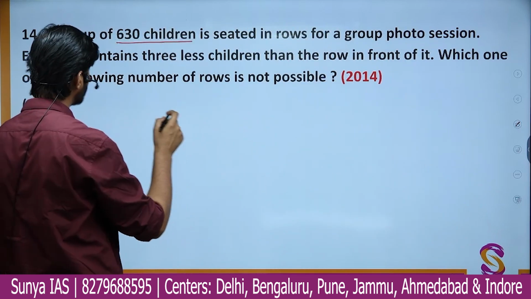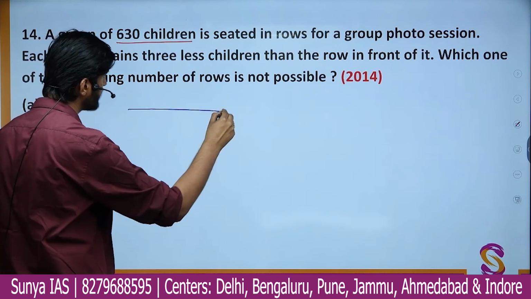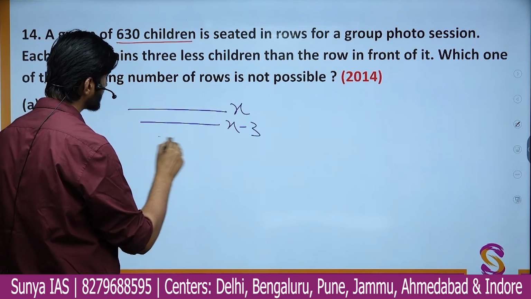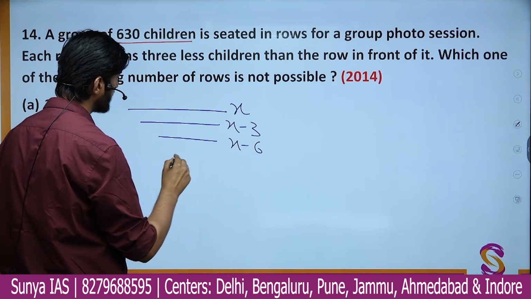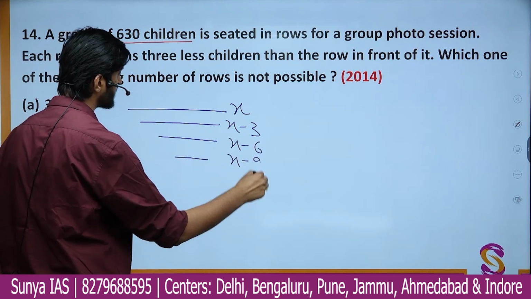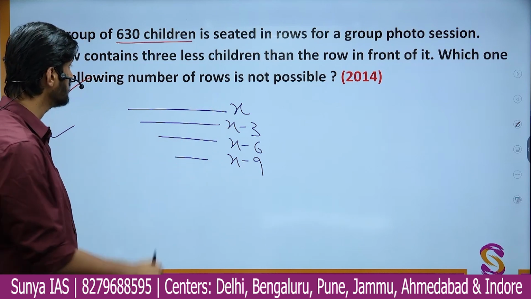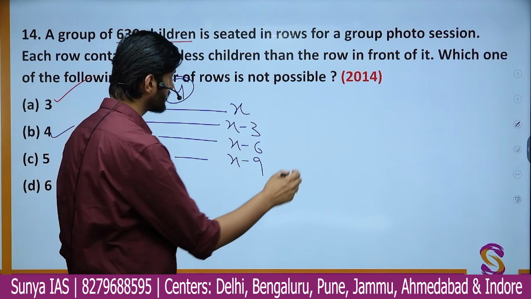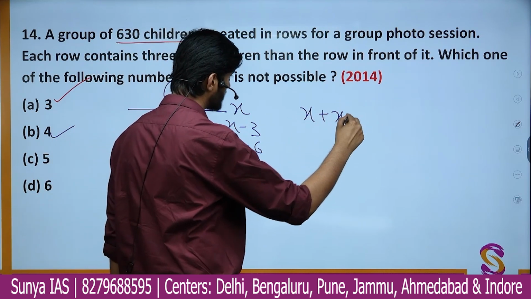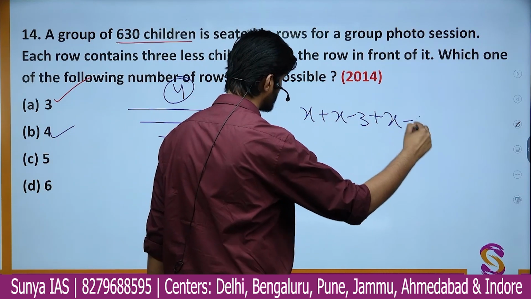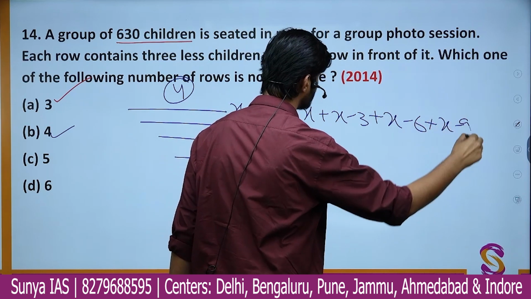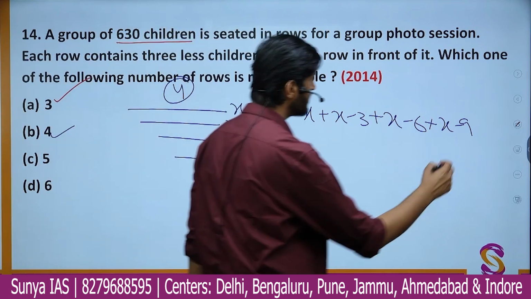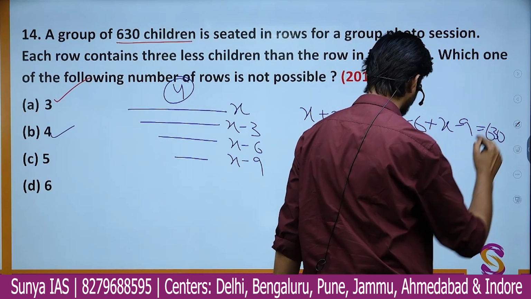Here we have, let's say, 4 rows. In the front row we will have, suppose, x students. Then in the next row we will have x minus 3, further x minus 6, and in the last row x minus 9. So 4 rows are there now, and this will be the arrangement. The total number of students will be x plus x minus 3 plus x minus 6 plus x minus 9, and overall this sum is nothing but 630.